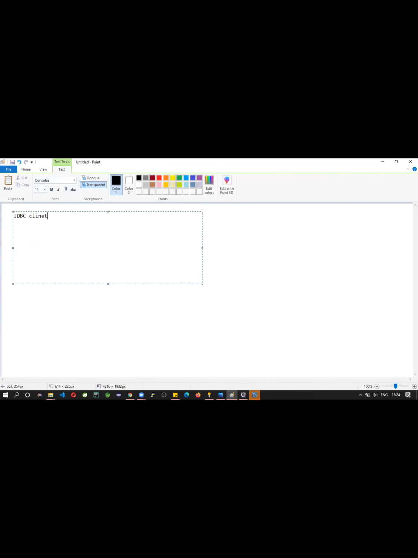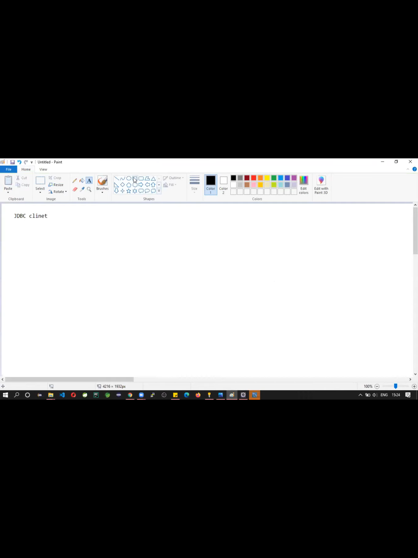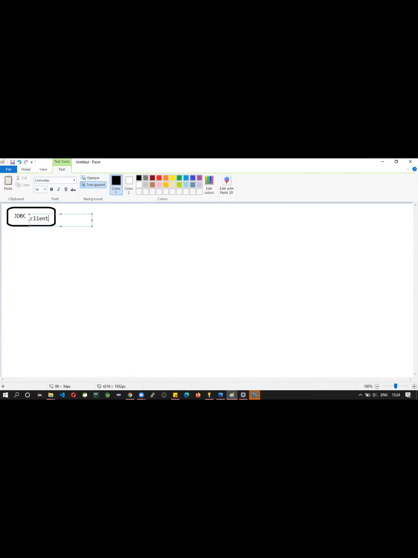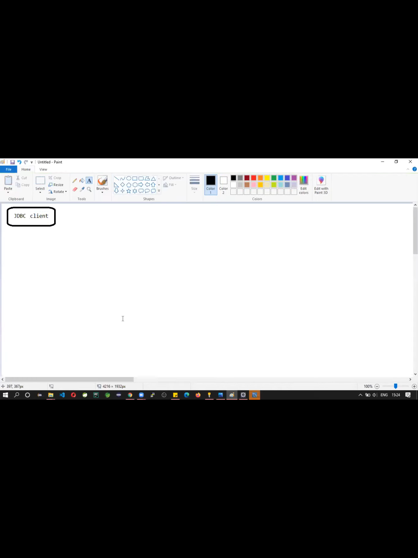JDBC client. What is a JDBC client? A JDBC client is an application code or a class which we write. Okay, మనం రాయబోయే కోడ్ ని JDBC client అంటాం. This client will interact with the JDBC program.